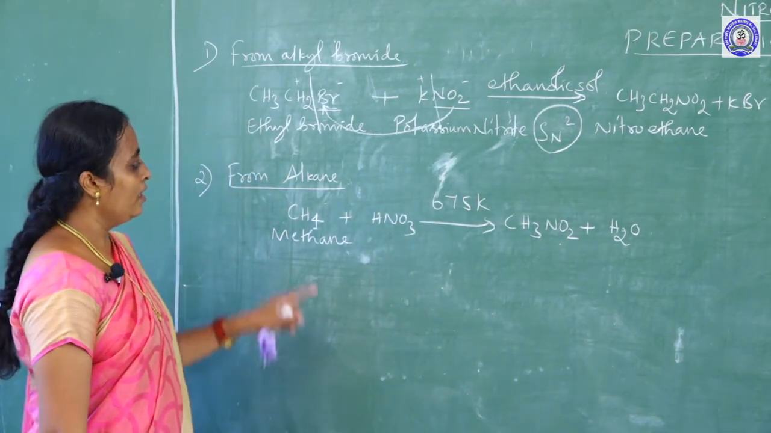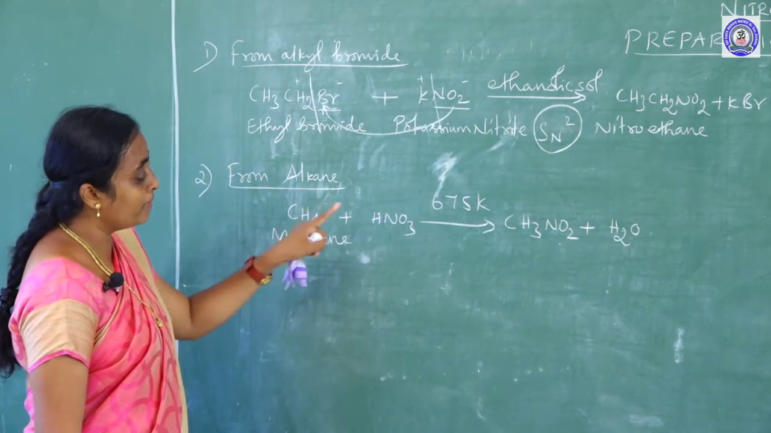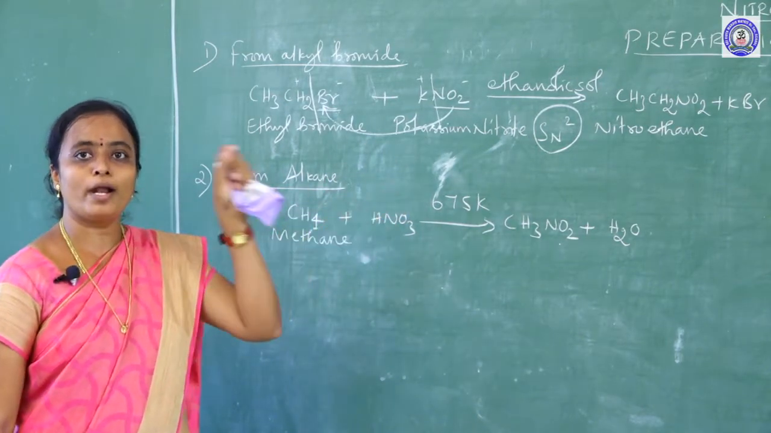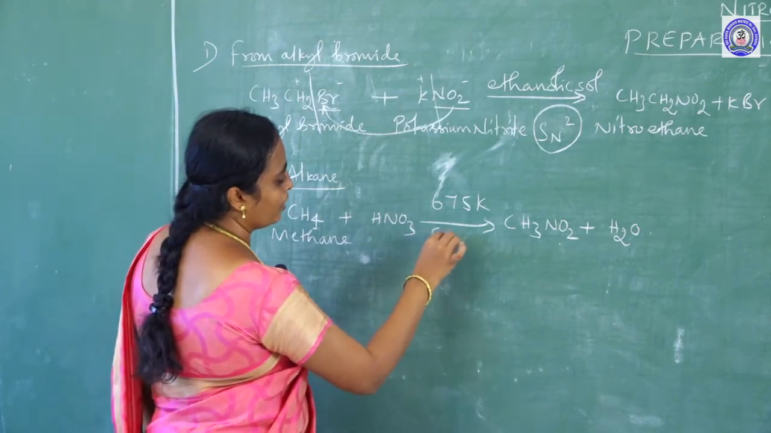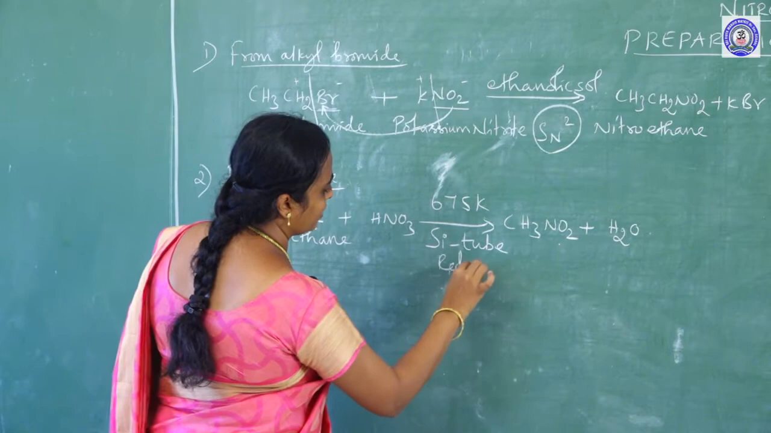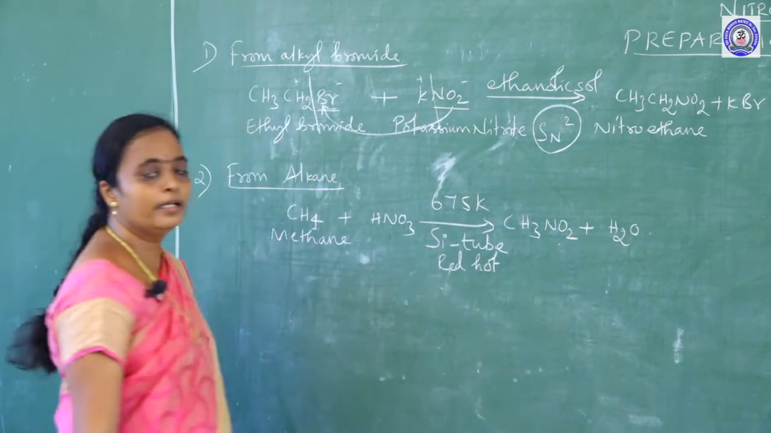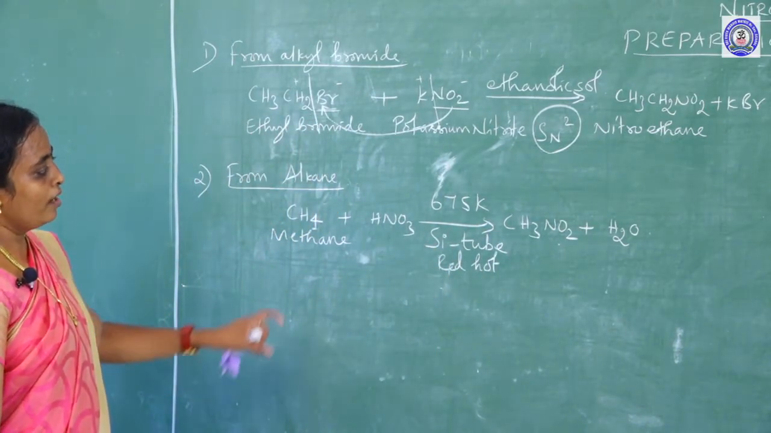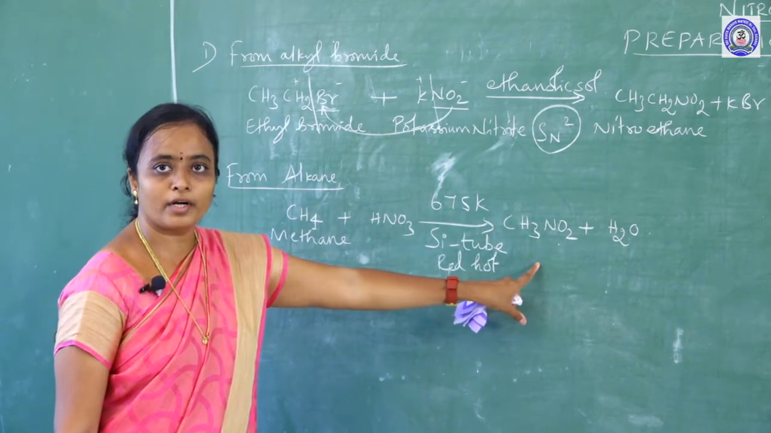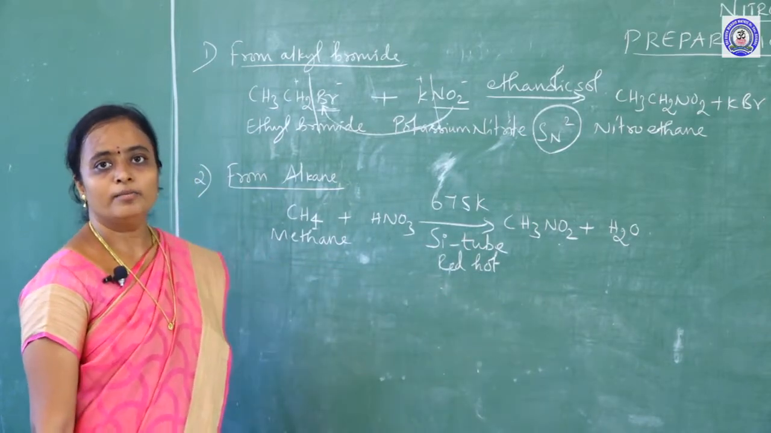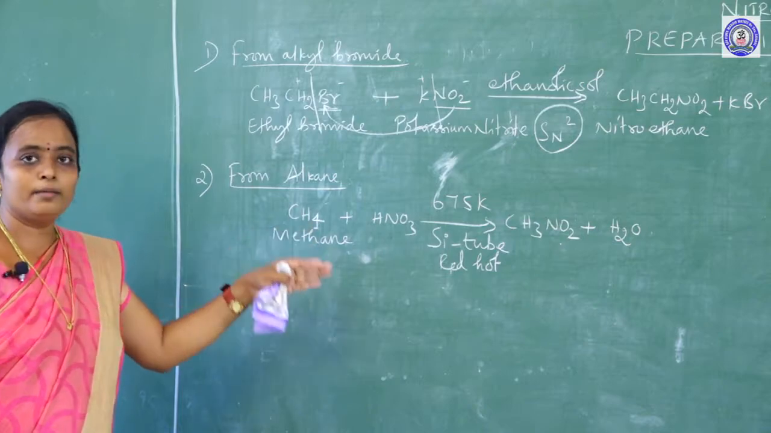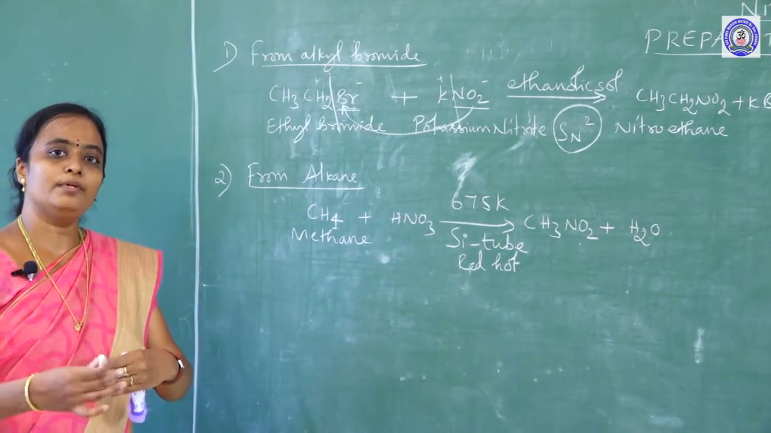And one more thing, the methane gas mixed with the nitric acid should be passed through one metal tube, that is called a silicon tube. It is nothing but red hot condition. Red hot means highly in a hot condition. So, only if you apply this condition will you get this type of product, or otherwise you are not getting the product. Except methane, other higher members of the alkane will behave in a different way.